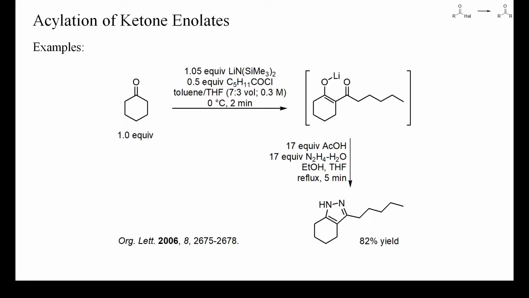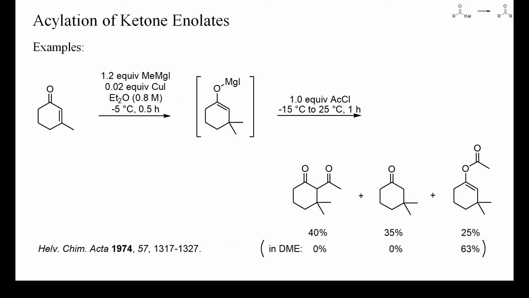The diketone wasn't isolated but converted immediately into a pyrazole by treatment with hydrazine. As in the previous example, the yield was high, probably also because of the essentially irreversible deprotonation of cyclohexanone by the strong base. In this example, a magnesium enolate was generated by copper-catalyzed conjugate addition of a methyl Grignard reagent to an alpha-beta unsaturated ketone.